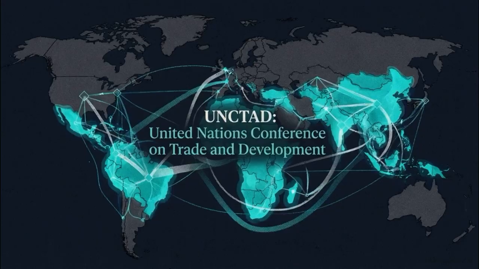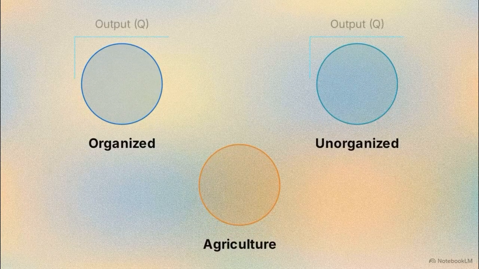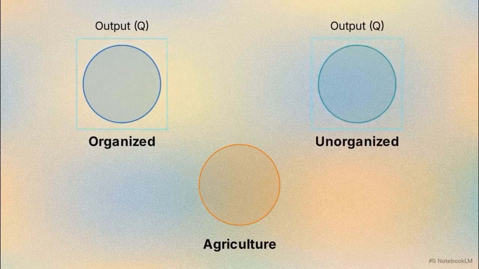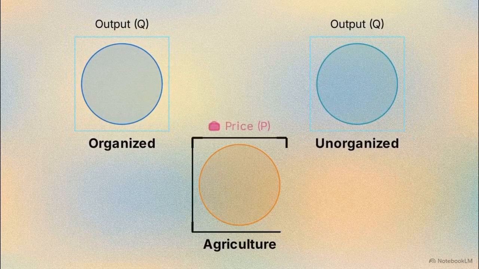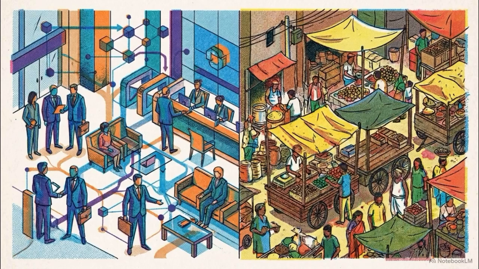UNCTAD is an intergovernmental organization that promotes the integration of developing countries into the world economy. The model divides the economy into organized, unorganized, and agriculture nodes. The first two carry excess capacity, adjusting to shocks by expanding or contracting physical output. Agriculture operates under rigid constraints, meaning it adjusts strictly through price fluctuations. Recognizing these asymmetrical adjustment rules is necessary. It explains why standard Western macroeconomic policies, which assume uniform adjustment, fail to translate in developing nations.